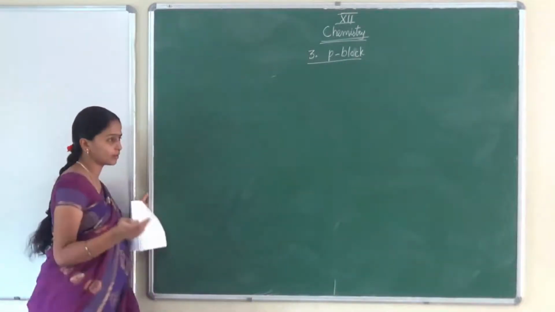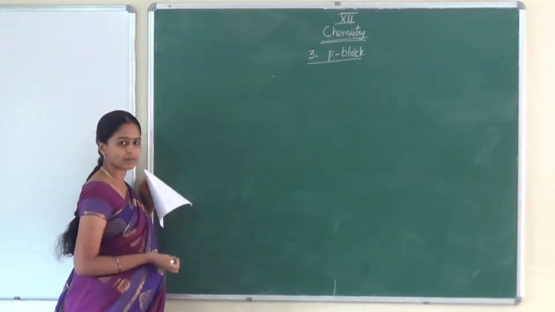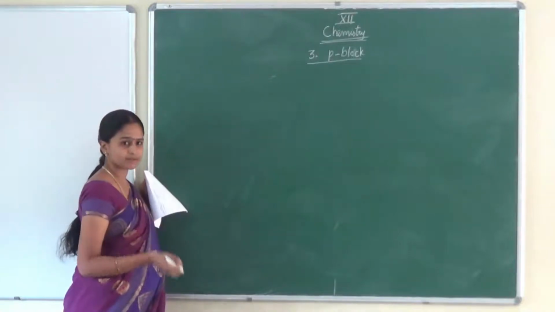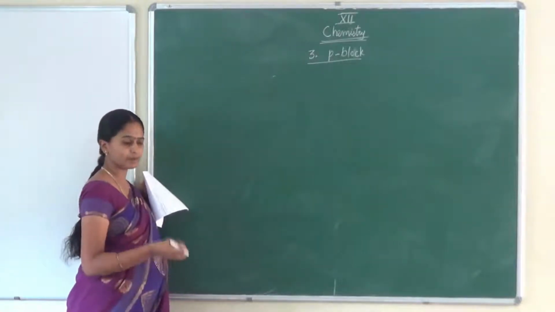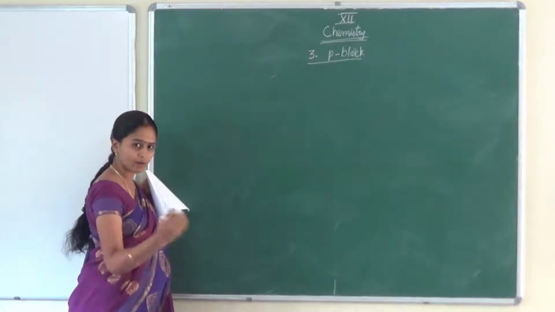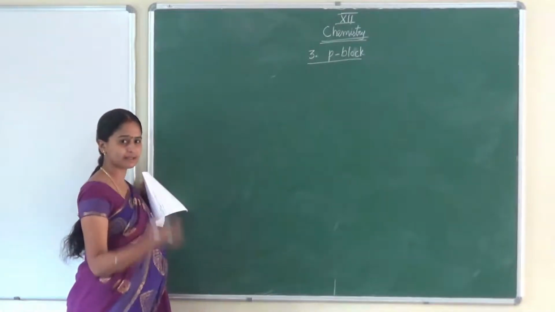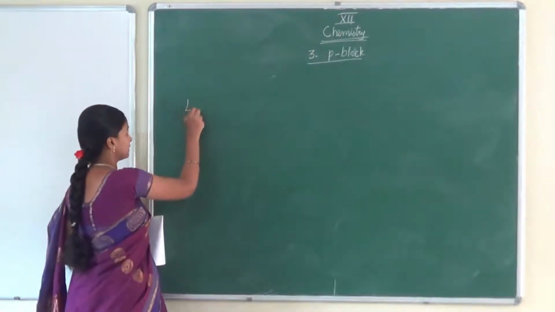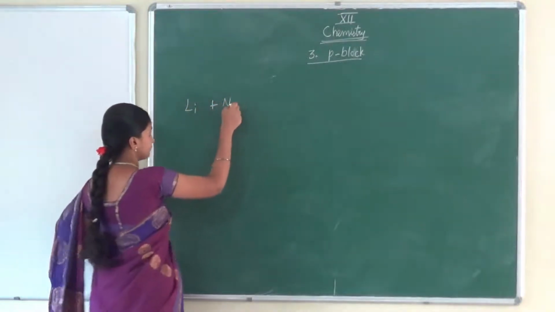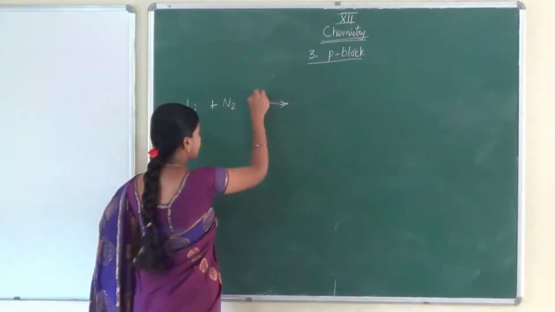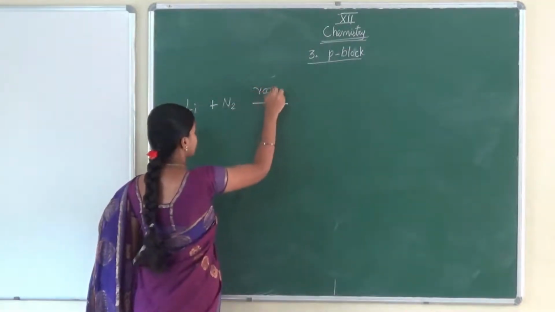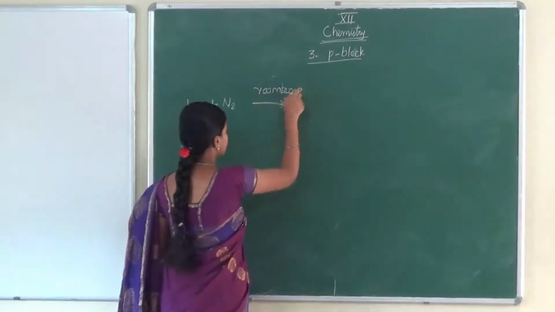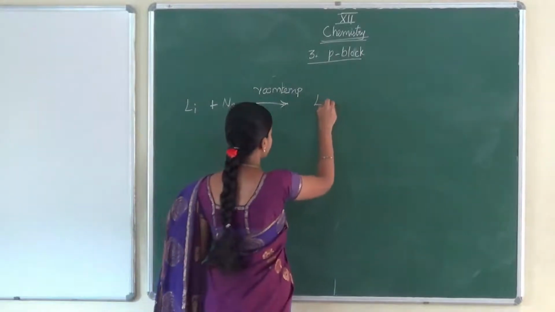Already many times I have told in the class also, sodium and lithium are very reactive. When you keep sodium in your hand, it will start to burn because it reacts even with air. When you put it in water, in the water itself it will catch fire. Such reactive elements, the alkali metals. So lithium, when it reacts with nitrogen, even at room temperature the reaction can take place. At room temperature, it produces lithium nitride.